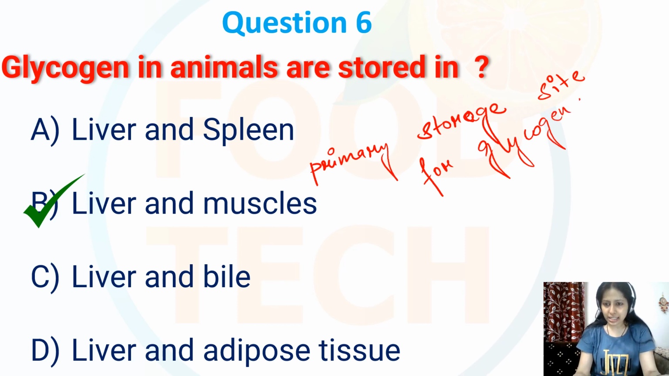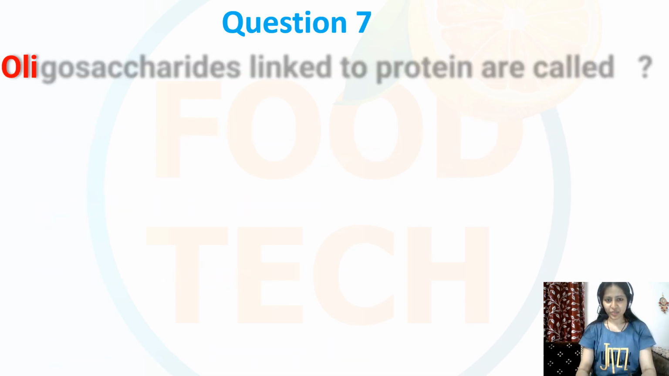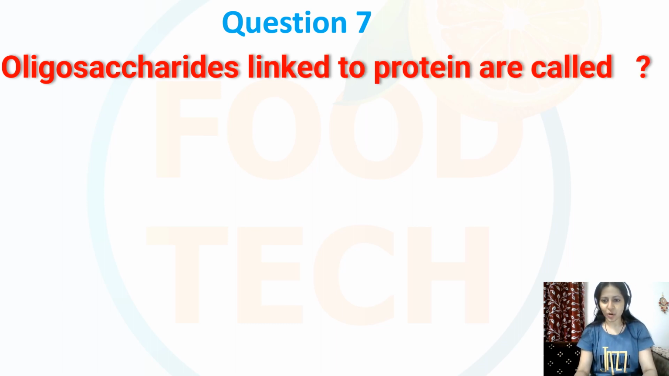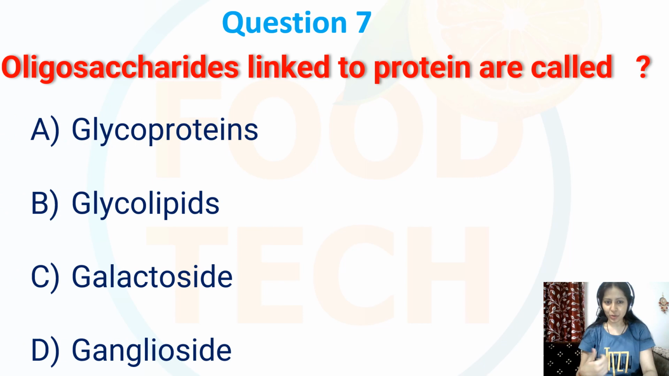Which is used to maintain the glucose levels, or it can provide the energy for the muscle contractions, and so on. So over here my correct option is option number B, that is livers and muscles. Question number 7. Oligosaccharides linked to proteins are called, so options are glycoproteins, glycolipids, galactosides, or gangliosides. So over here, the oligosaccharides which are linked to the proteins, these are known as glycoproteins. Option number A will be my correct option.